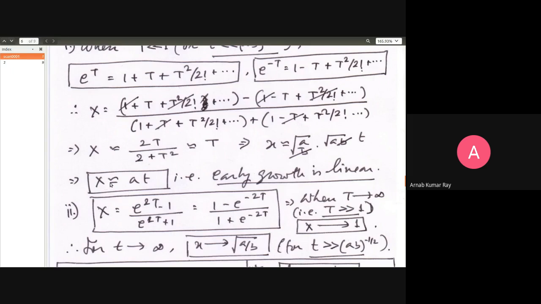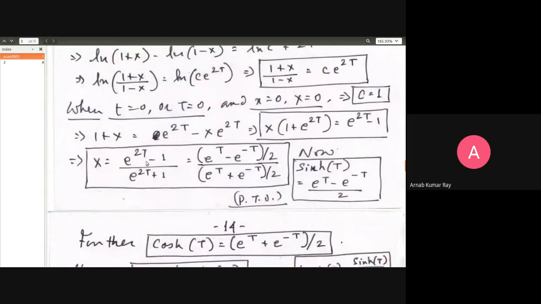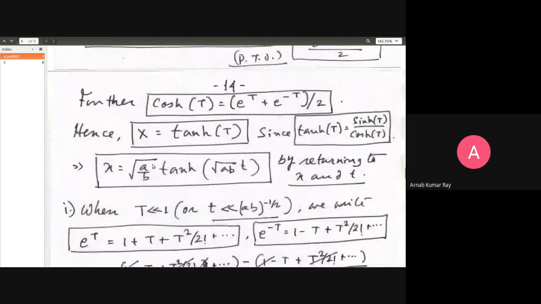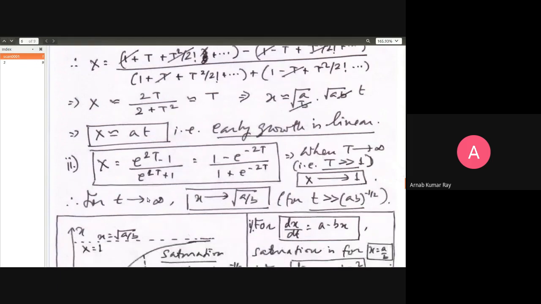So here you have capital X is equal to AT. Sorry, small x is equal to AT. That is, the early growth is linear. What about the late growth when t goes to infinity? You have this equation. Now I'm doing something more. I'm multiplying both the numerator and the denominator with e raised to minus 2t. So this will be 1, this will be minus e raised to minus 2t, this will be 1 again, and this will be plus e raised to minus 2t.